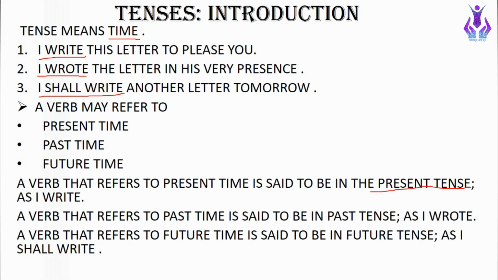For example, as in the first sentence, I write. The next, the verb that refers to past time is said to be in the past tense. For example, we can see in the second sentence, I wrote. So the verb that refers to future time is said to be in future tense, as in the third sentence, I shall write. So it is in the future tense because it is showing us something in future.